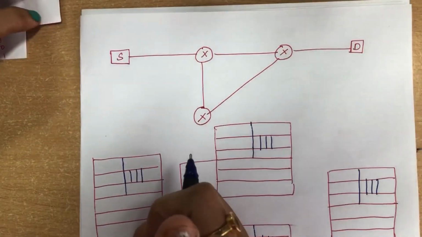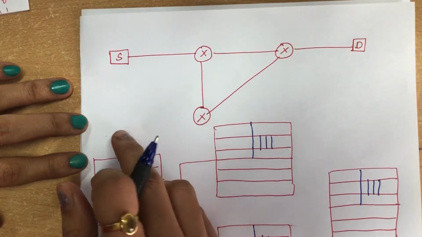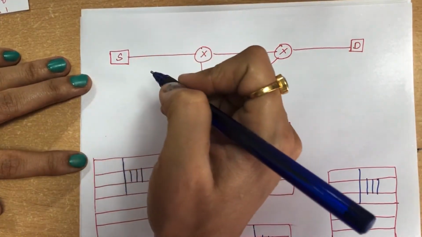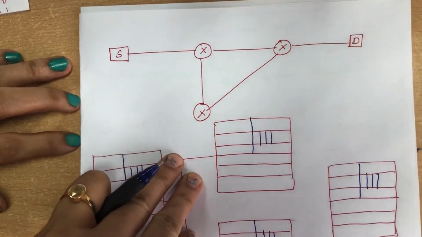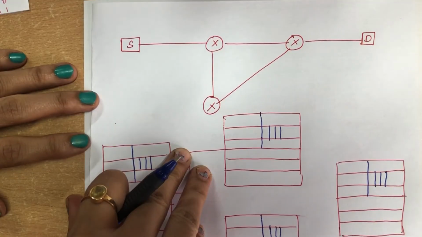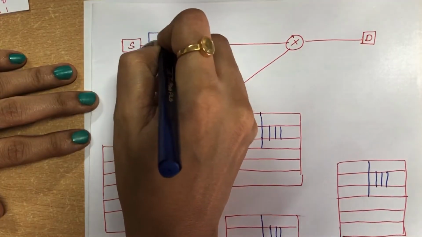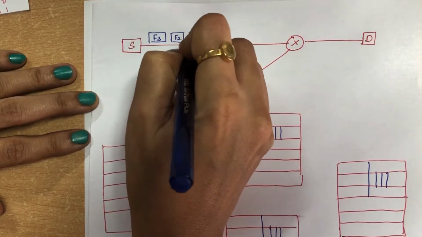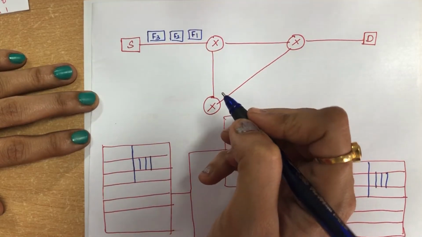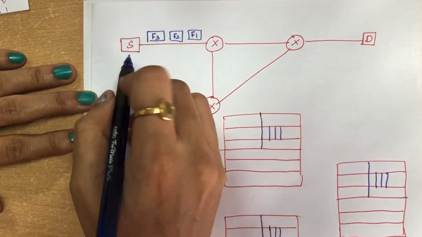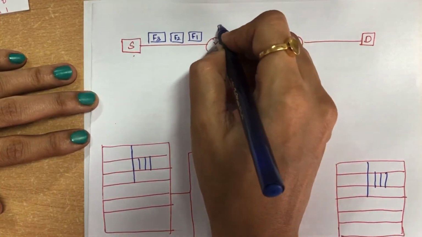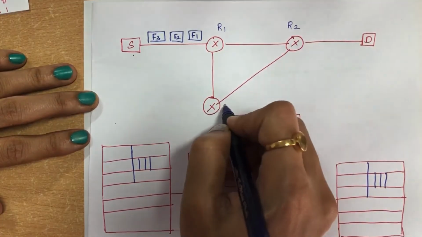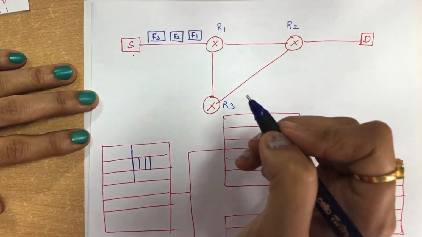Okay, see a detailed example of how fragmentation works. For the data we have seen in the previous example, we are dividing the data into 3 fragments, F3, F2 and F1. We will see how reassembling is done on the destination side. On the source side, you have 2 routers in between, R1 and R2, and you have R3, and here you have the destination.